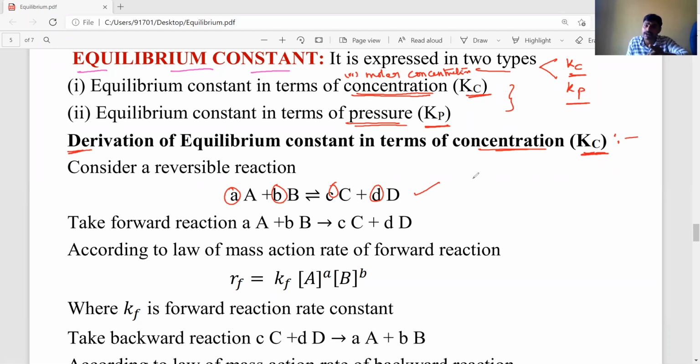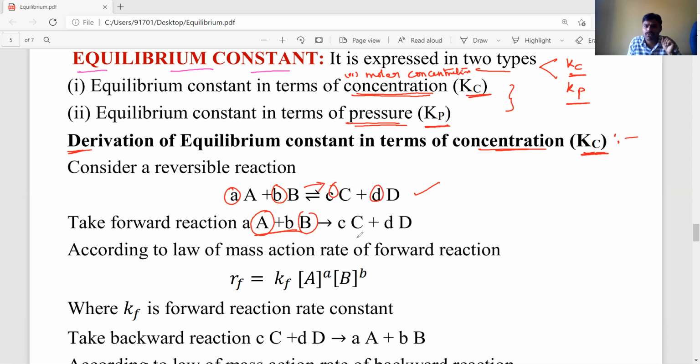So for the above reversible reaction, you have to take the forward reaction. In that forward reaction, the reactants are A, a moles of A is there, and b moles of B is there.